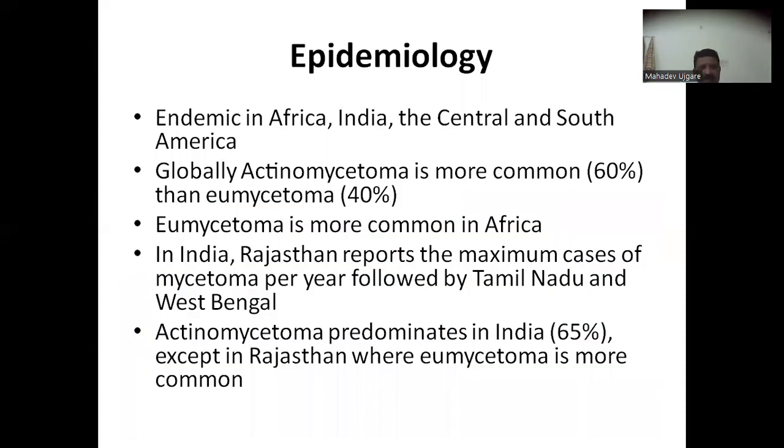Now, epidemiology. Mycetoma is endemic in Africa, India, and Central and South America. Globally, actinomycetoma is more common, accounting for about 60%, while eumycetoma is up to 40%. Eumycetoma is more common in Africa, and in India, Rajasthan reports the maximum cases of mycetoma per year, followed by Tamil Nadu and West Bengal. Actinomycetoma predominates in India up to 65%, except in Rajasthan where eumycetoma is more common.